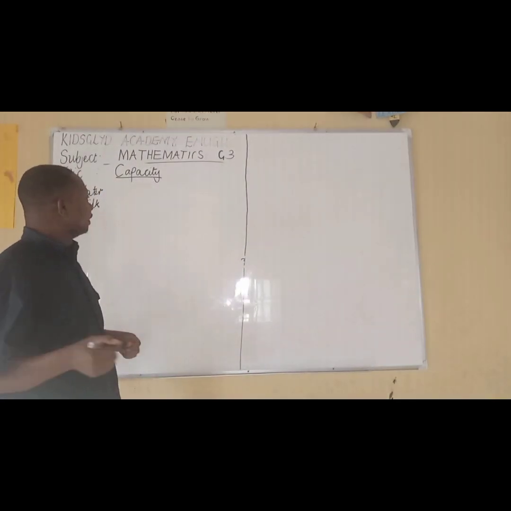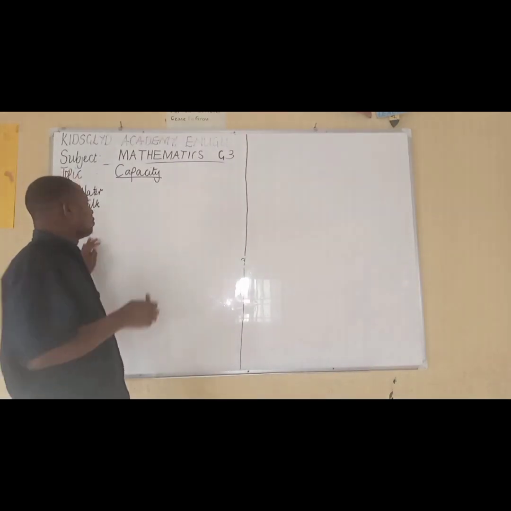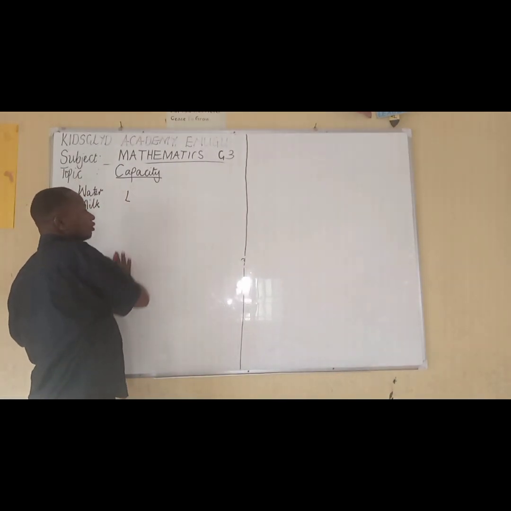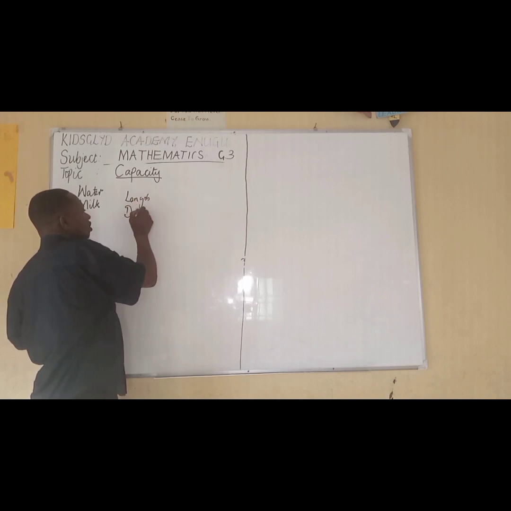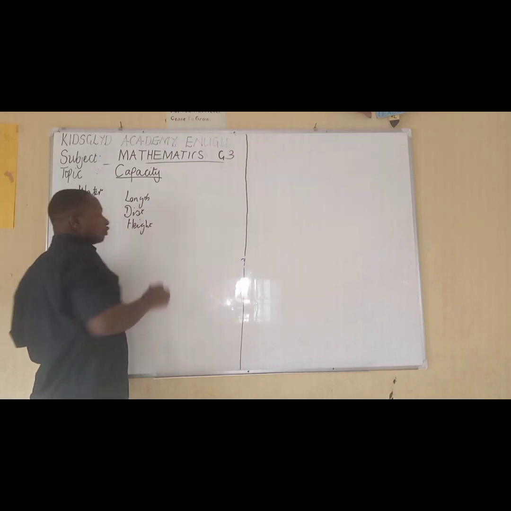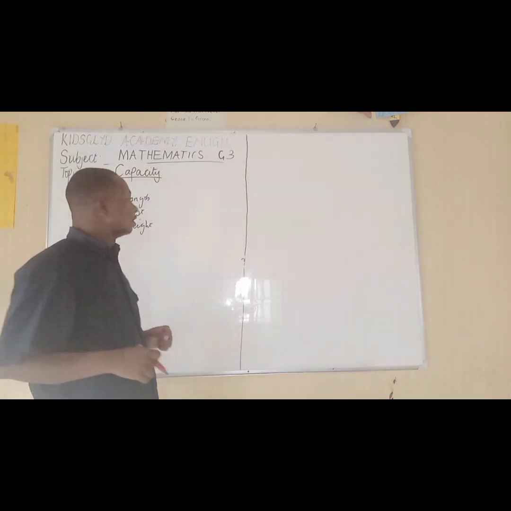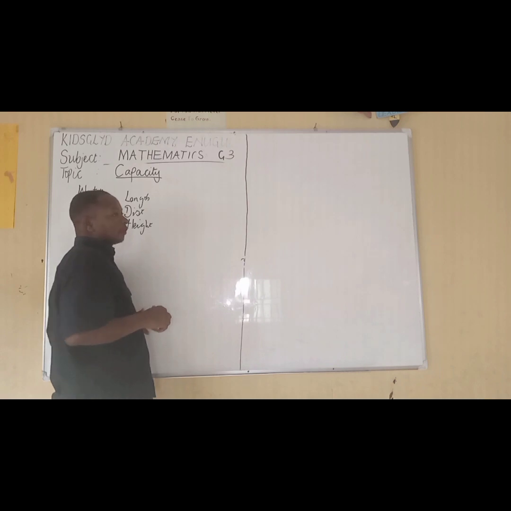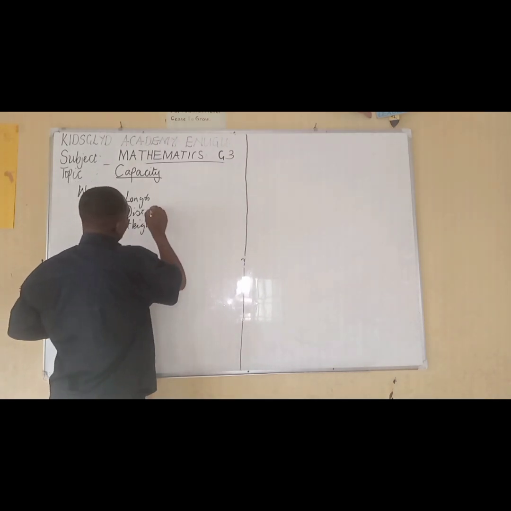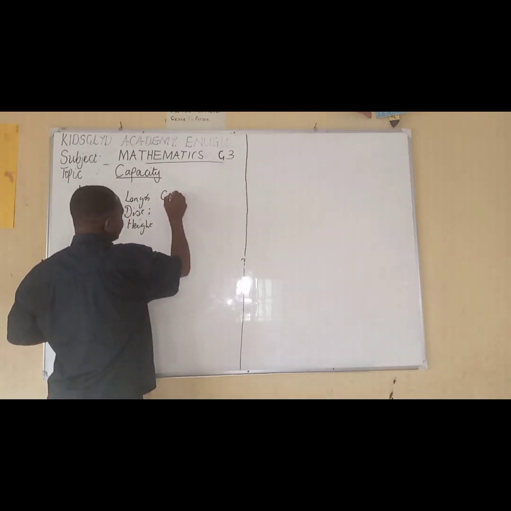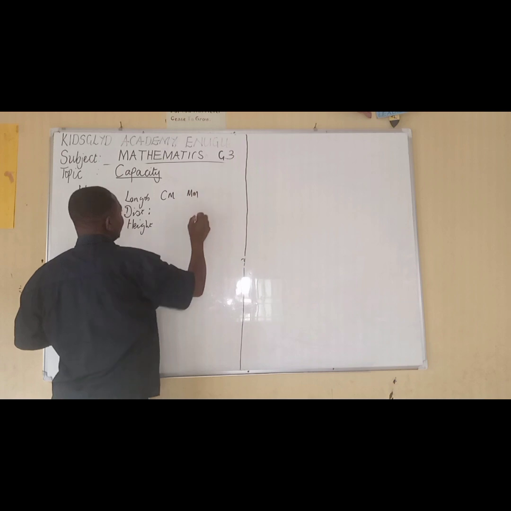Now, in our previous lessons, when we were talking about length, we talked about distance, we talked about height. So, we talked about the base units. For length, we talked about centimeters, millimeters, we talked about meters.